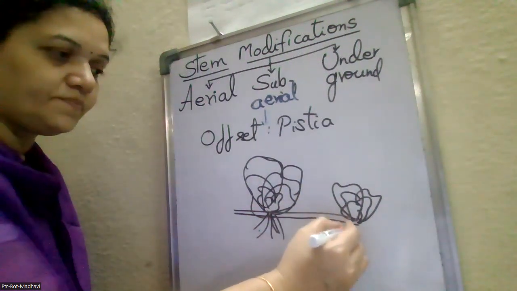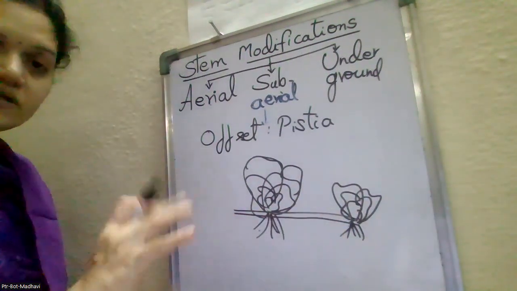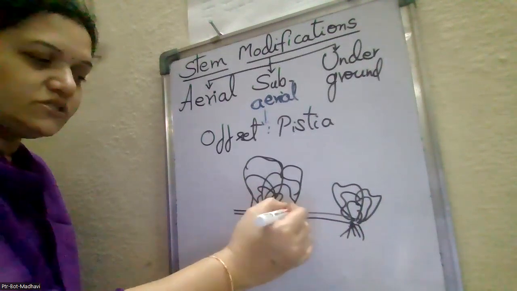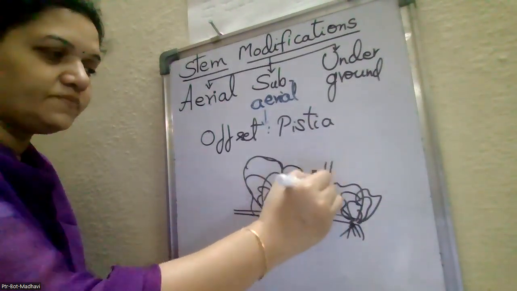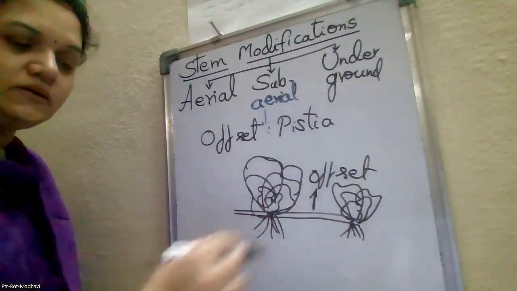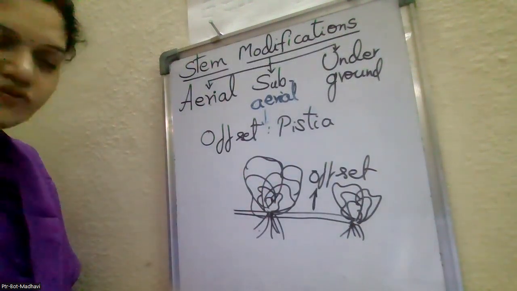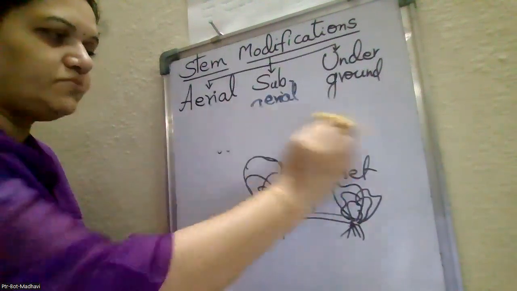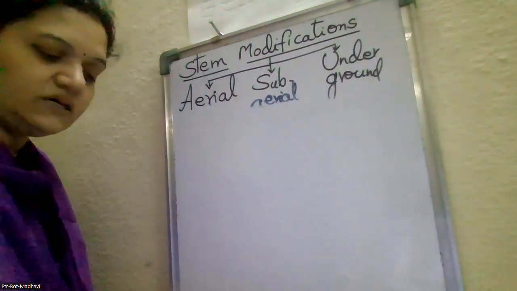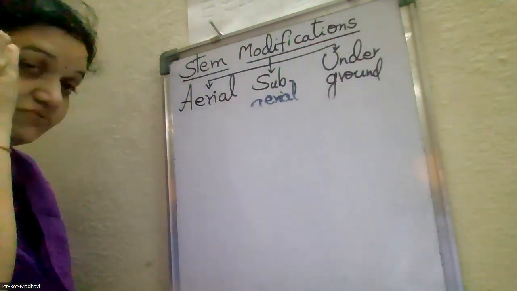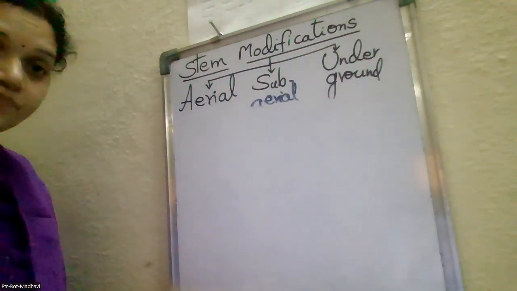This is the offset. The internodal region of the stem is called the offset. This much, one sentence over. Now, underground stem modification. And at the last of this sub-aerial, you have to say that all these modifications are meant for vegetative propagation.